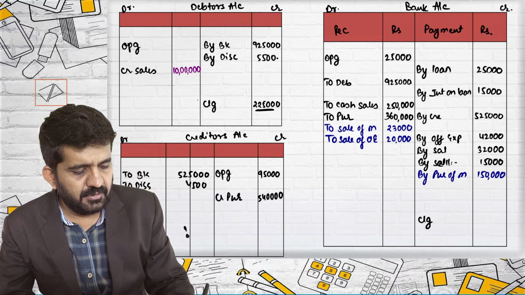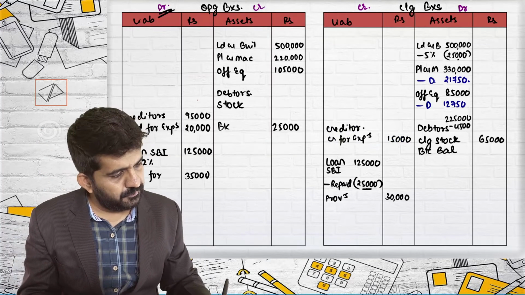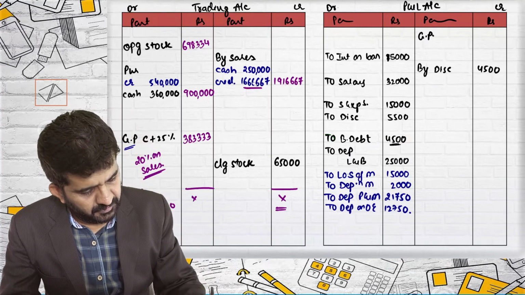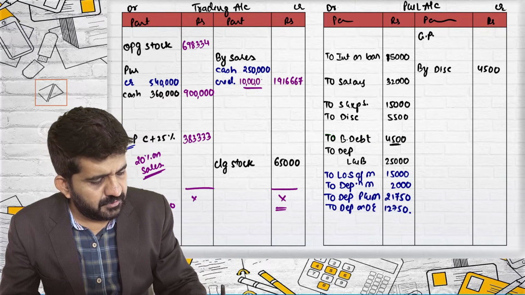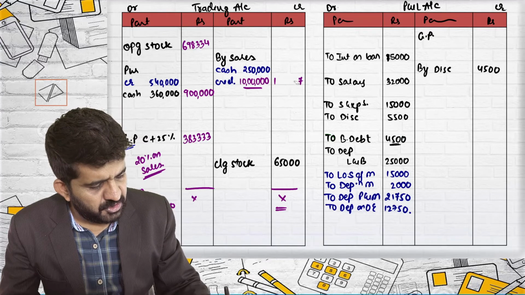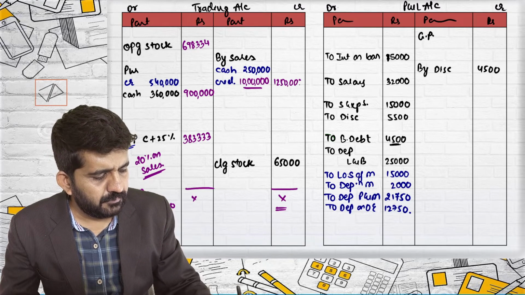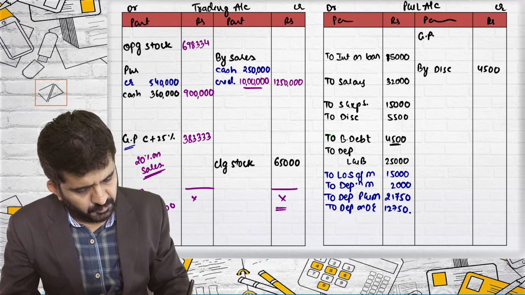Credit sales in trading account also is 10 lakhs rupees. So this figure will change. This will become 12,50,000. This figure will change.